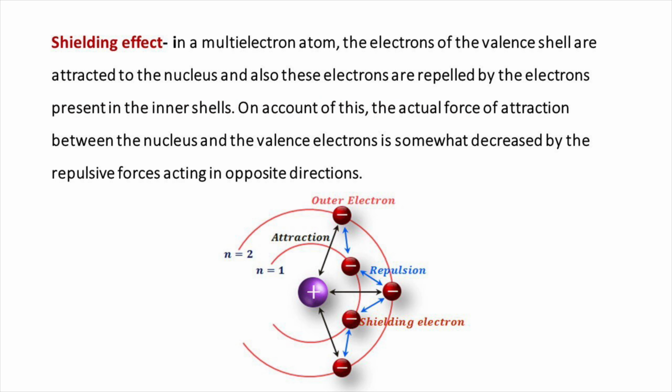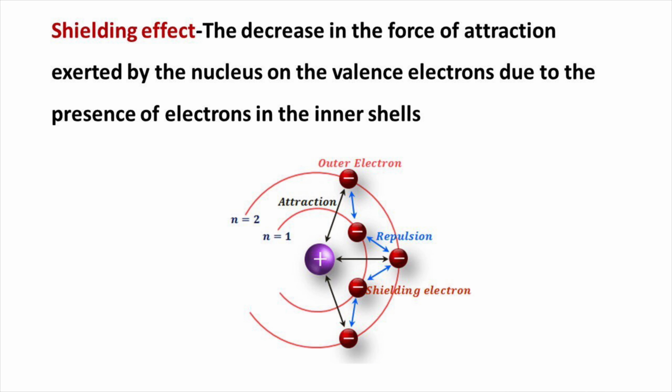In a multi-electron atom, the electrons of the valence shell are attracted to the nucleus, and also these electrons are repelled by the electrons present in the inner shells. So, the actual force of attraction between the nucleus and the valence electron is somewhat decreased by the repulsive forces acting in the opposite direction. The decrease in the force of attraction exerted by the nucleus on the valence electron due to the presence of electrons in the inner shells is called the shielding effect or screening effect.